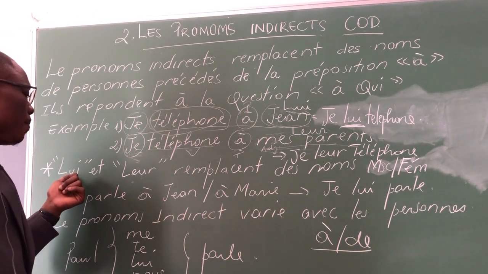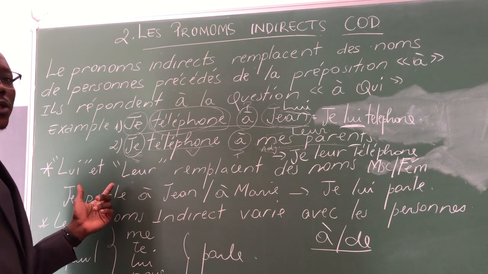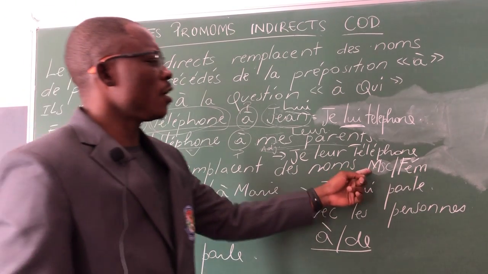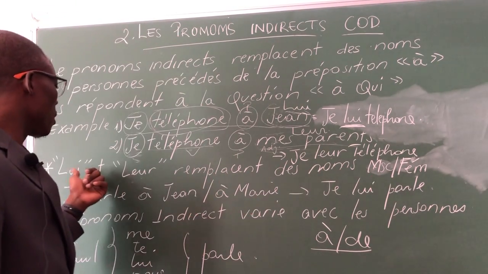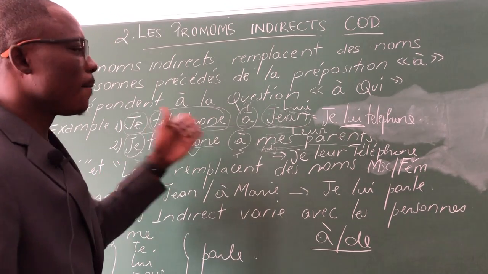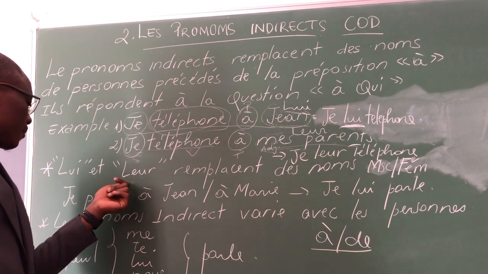But lui and leur will replace both. If the noun is masculine or feminine, singular, we're going to use only lui. If the noun is masculine or feminine, plural, we're going to use leur.